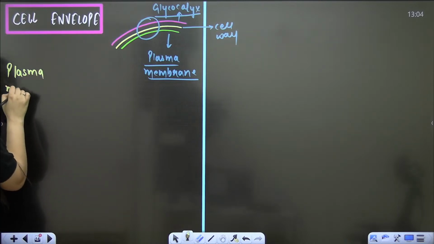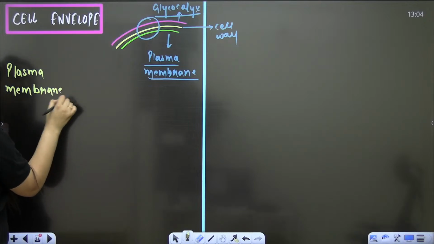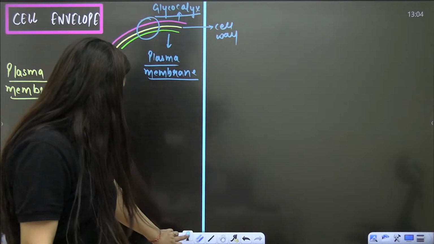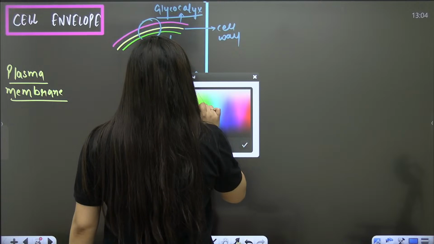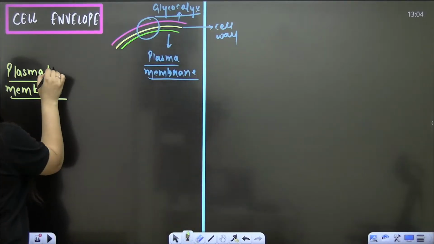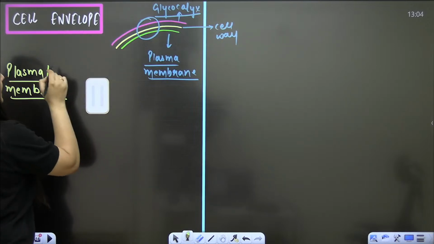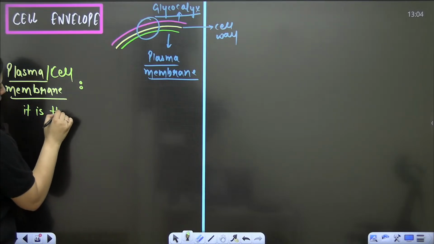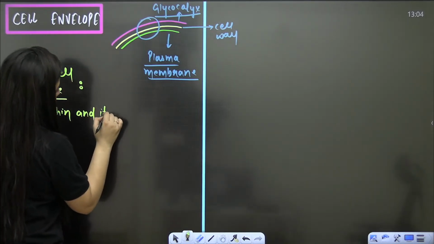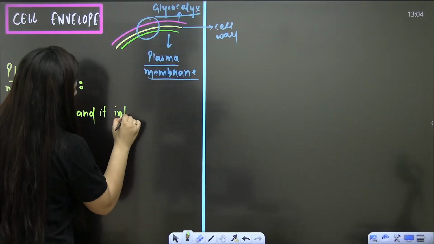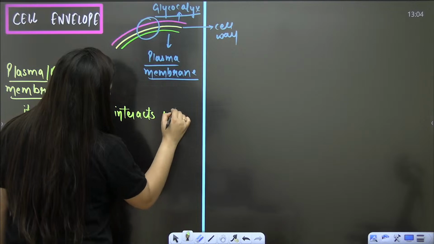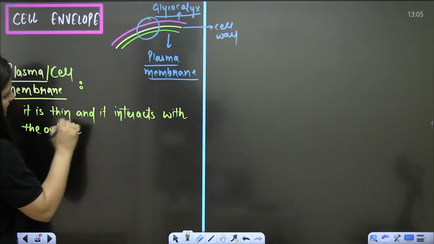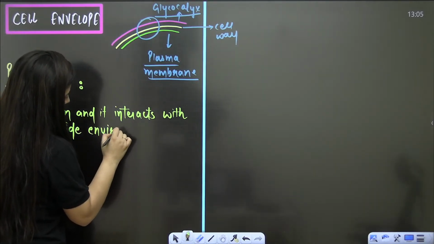So the plasma membrane is just like the eukaryotic cell membrane. Here it is not very different. Plasma membrane and cell membrane are the same thing. It is thin, and it interacts with the outside environment, of course.